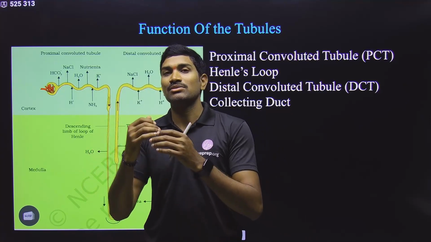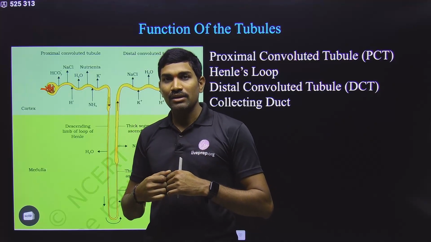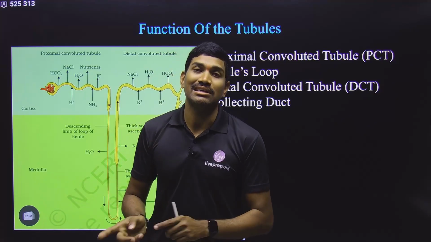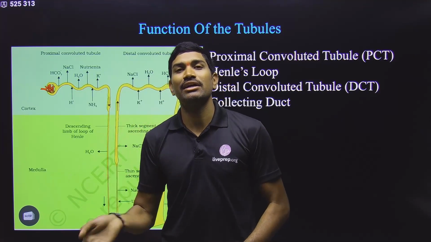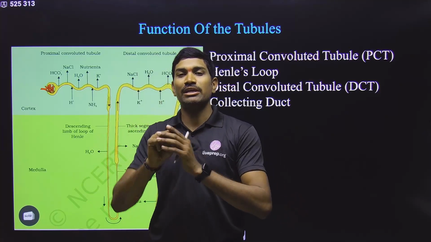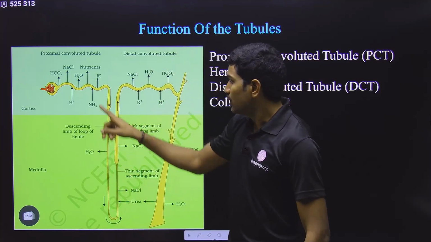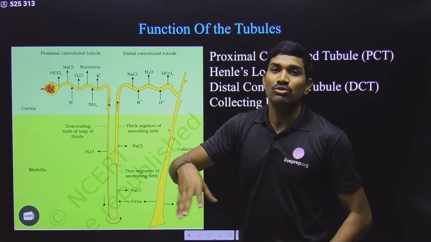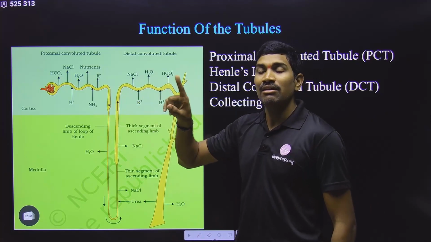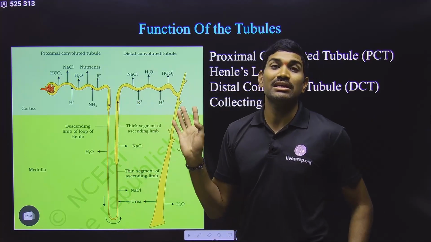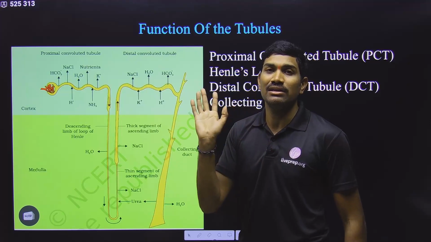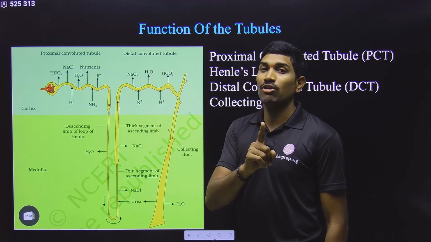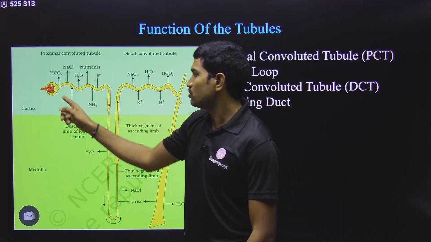That's why sometimes some ions may be absorbed, and sometimes the same ions may be secreted, because it all depends on the body conditions. At that particular situation, is it required or not? That condition will decide whether it should be reabsorbed or secreted. So please remember, even though they have given it like this, it all depends on the body conditions. That's why read the NCERT sentences carefully. Still, in general, they are saying that at these locations these are reabsorbed and these are secreted, but it all depends on the conditions. Clear?